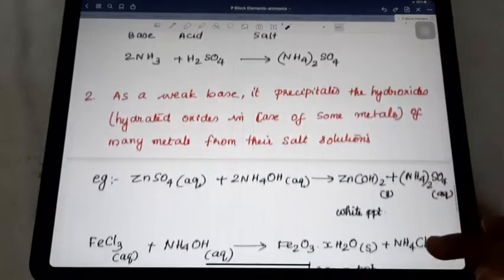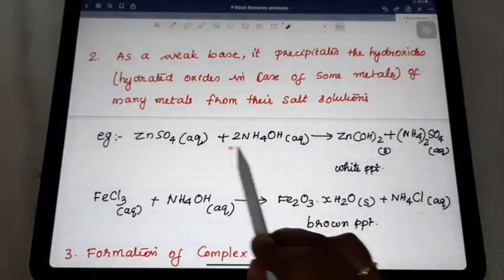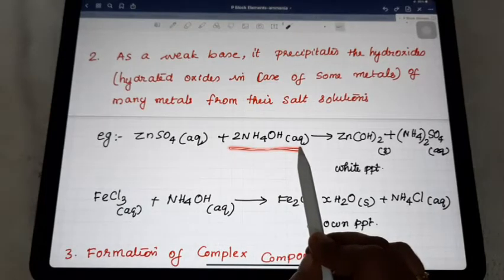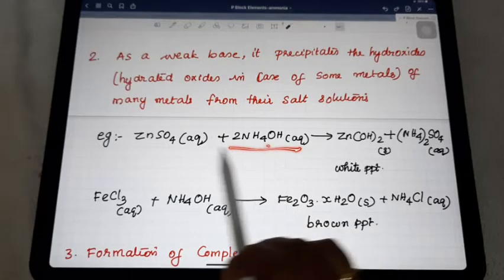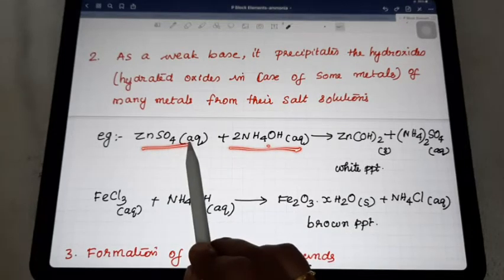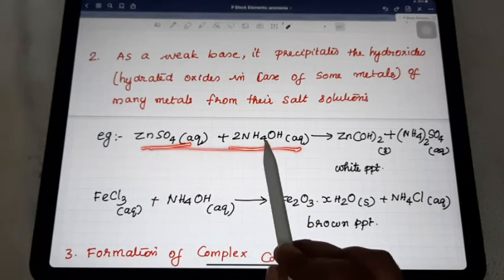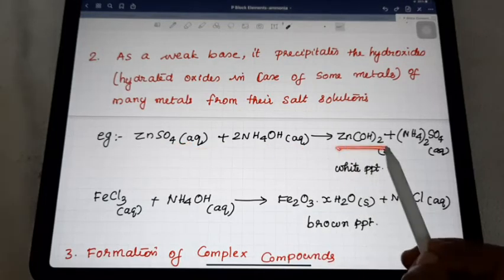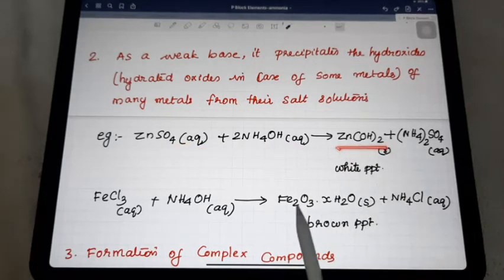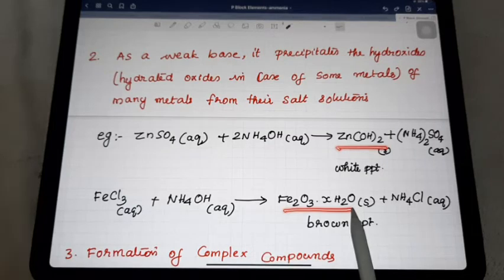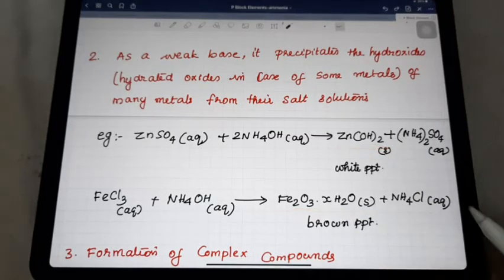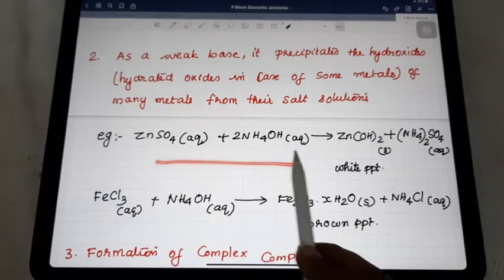Next, as a weak base, the ammonium hydroxide, we studied that the aqueous solution of ammonia is a weak base. This weak base, when it reacts with metallic salt solutions, results in either the hydroxides or the hydrated oxides of those metals, which will be formed as a precipitate. So we can explain with one example.